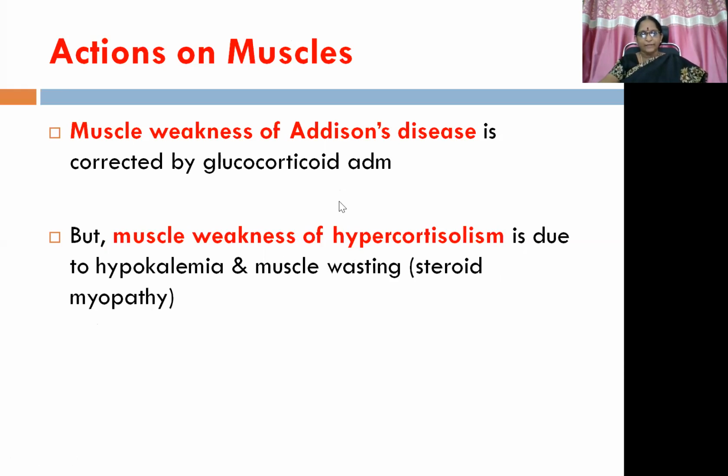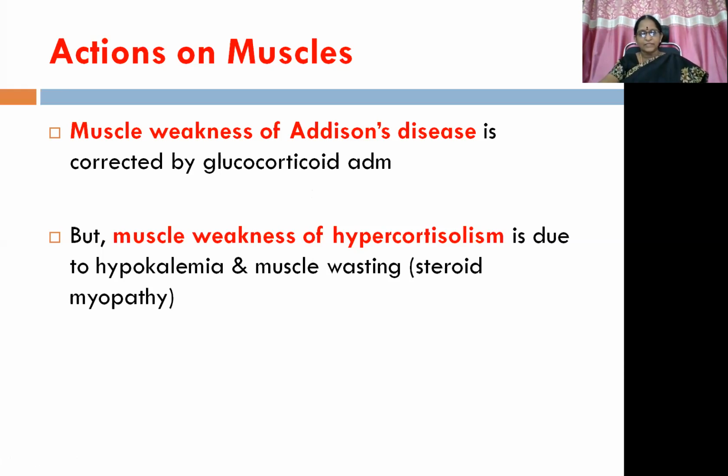which can be corrected by glucocorticoid administration. Addison's disease means glucocorticoid secretion is impaired. So in that, muscle weakness can be corrected by glucocorticoid administration. But in case of hypercortisolism, we can also see muscle weakness in the patients.